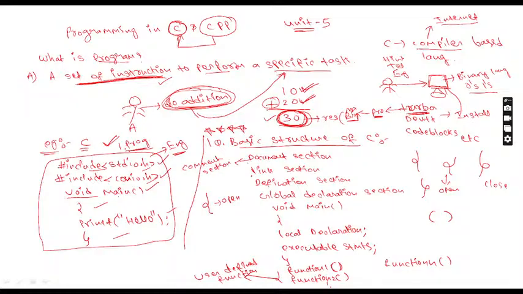What is the meaning of the comment section? When we write any C language program, I understand what I have written. But in future, if anybody wants to know what program I have written, and I don't mention the question here, they may not understand. So I will put two slashes here and write: write a C program to display hello message on the screen.